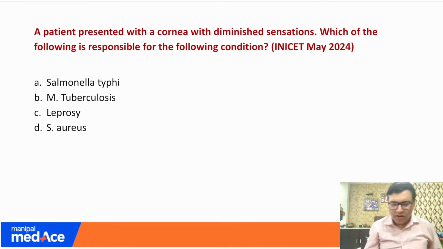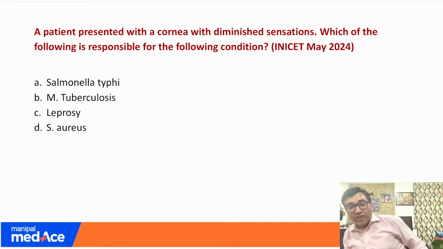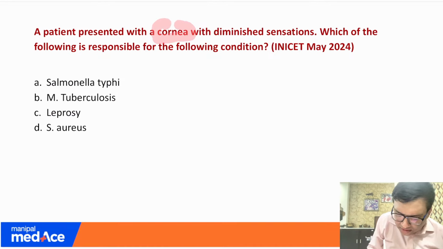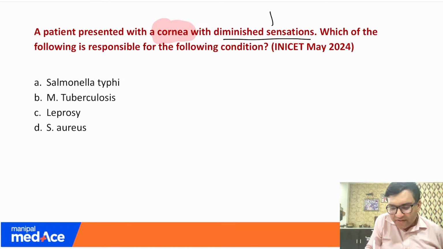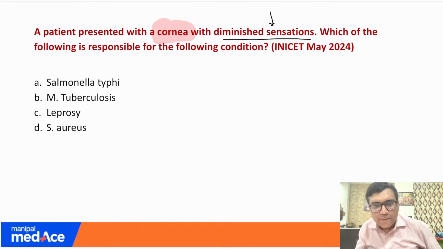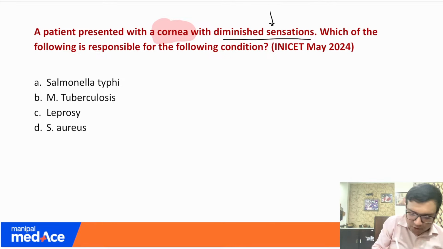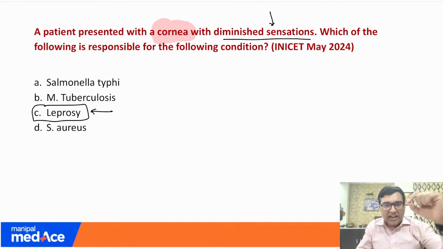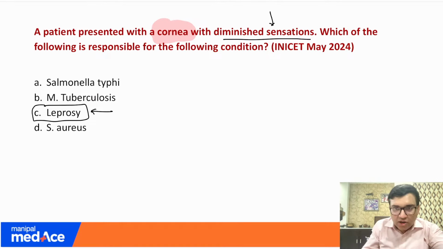So the next question was again a previous year question. A patient having a cornea with diminished sensations. When there is diminished sensation, what is the organism that you basically feel? The organism would be leprosy. Okay, so remember, leprosy has been asked earlier also.